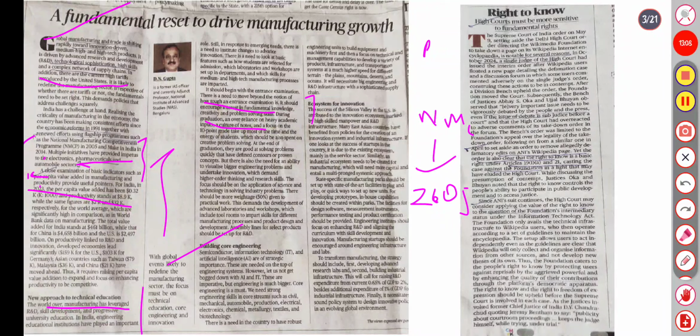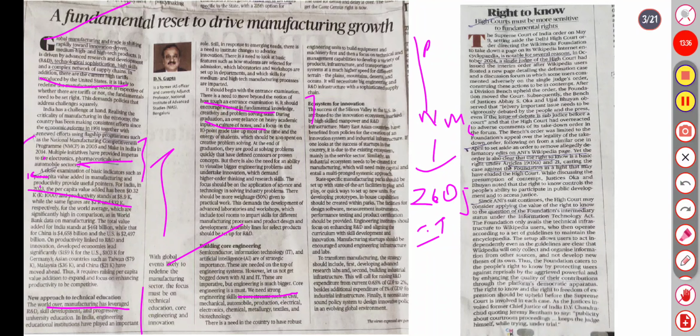So what is the build core in engineering? Semiconductor, IT and artificial intelligence are of strategic importance. So there is a need to top up the engineering system. Let us not get bogged down by AI and IT only. We need strong engineering skills in core streams such as civil, mechanical, automobile, production, and metallurgy. So there is a country where engineering units build equipment.